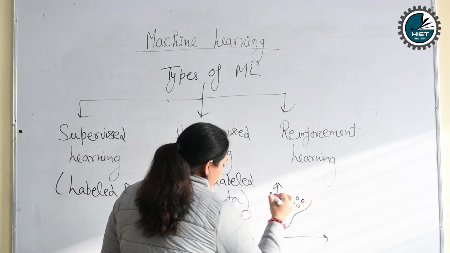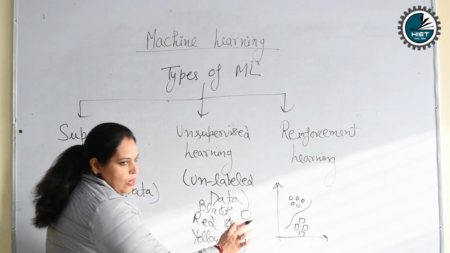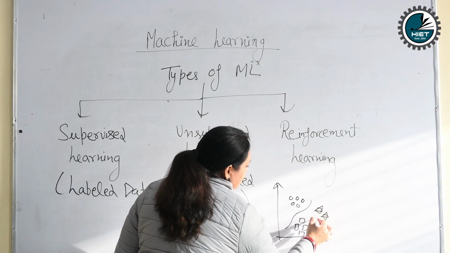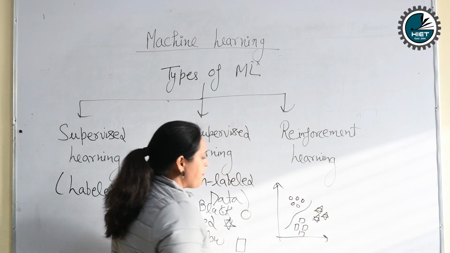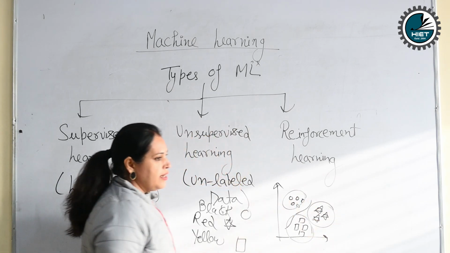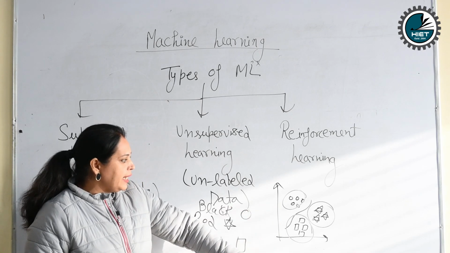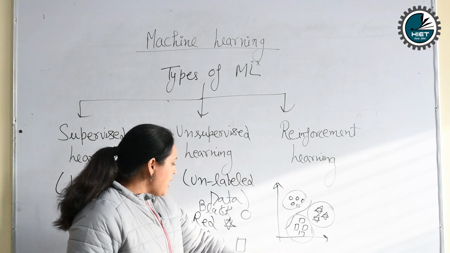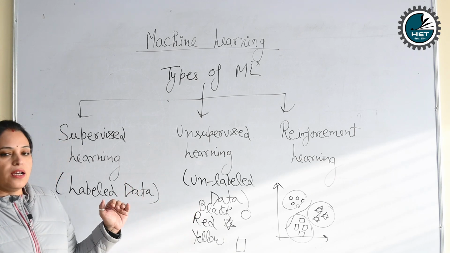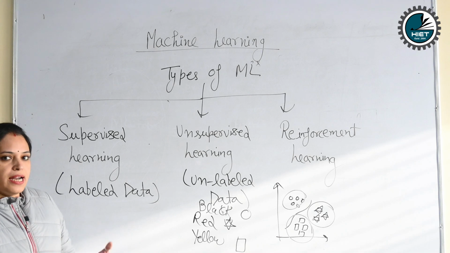These are the red colors, the squares show our yellow color, and suppose the star is here. Separately here we are using clusters. This shows the cluster. In a cluster, it will make groups. Yellow color group separately, red color group separately, and black color group separately. This is basically the common approach, clustering, that we use in unsupervised learning.